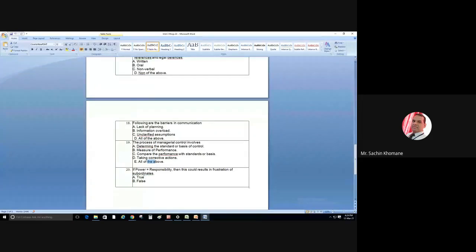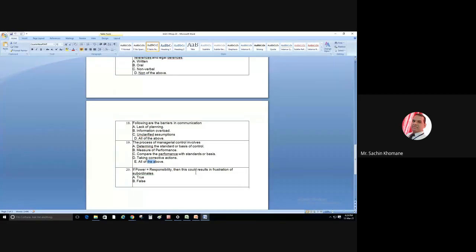The next is the last question, and then we'll stop here today. If power is equal to responsibility, then it could result in frustration of subordinate. Is it? If power and responsibilities are equal, will subordinates be frustrated? Definitely no. असं होईल का frustration? नाही, म्हणजे statement false आहे.